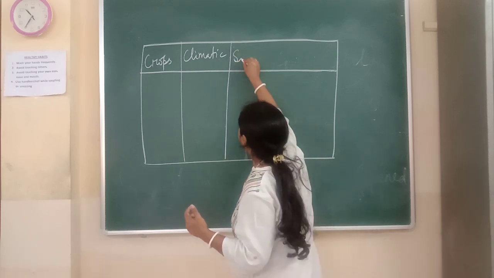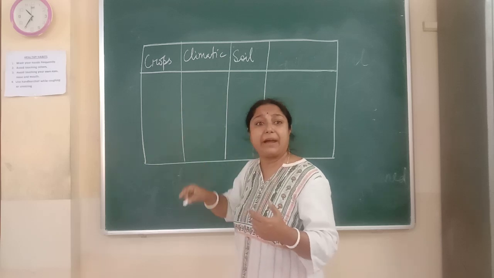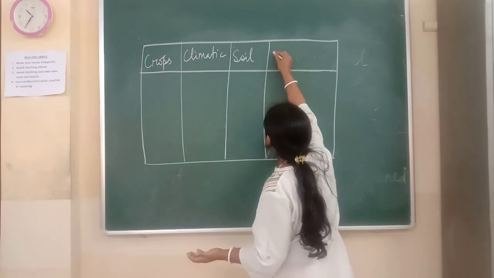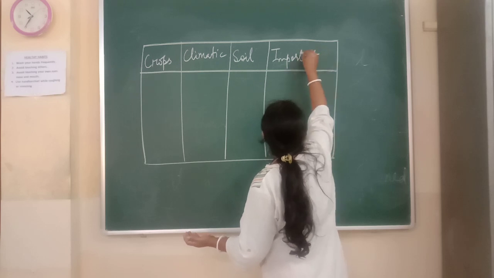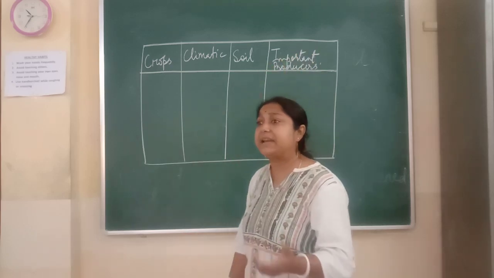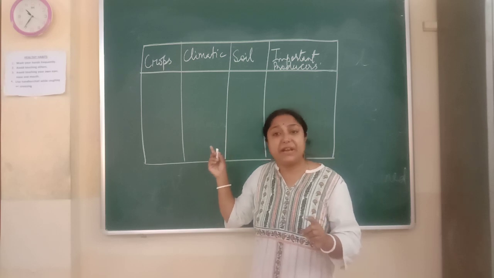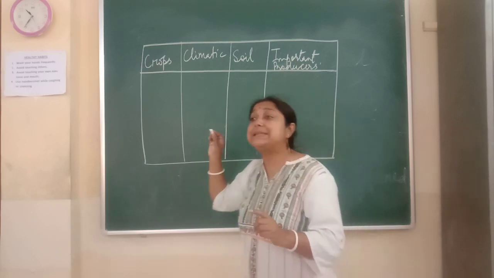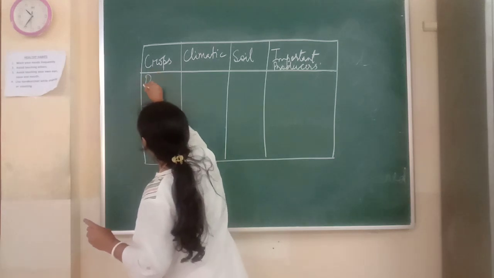Next will be soil. What type of soil is required by rice, wheat, jowar, bajra, whatever it is. And the last one is important, producers. Now in your book only the word producer is given, but I will give you a chart where I will tell you in which part of India that particular crop is grown. So here it will be producers plus in. Can I start? Yes. So let us start with rice.